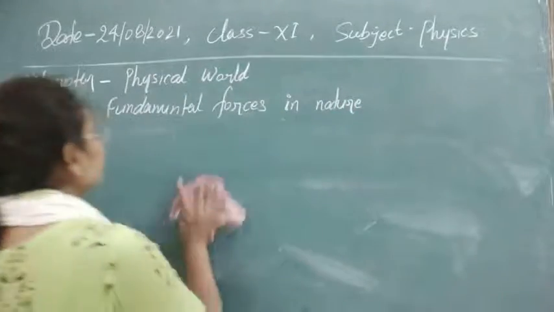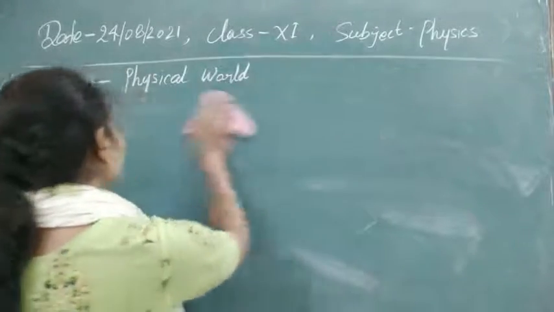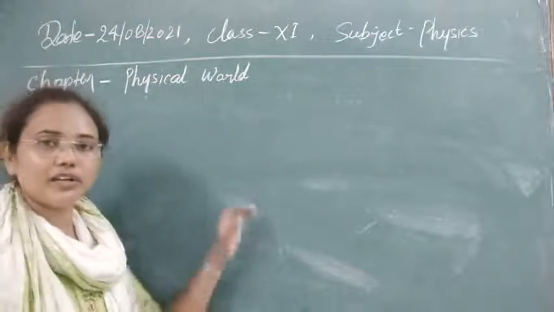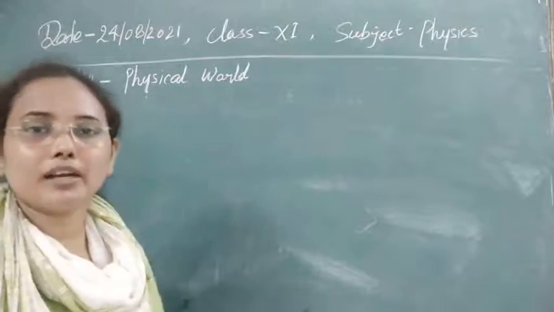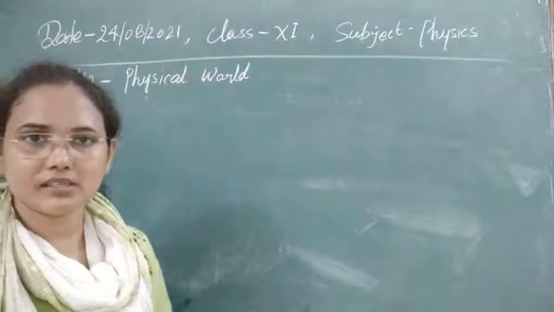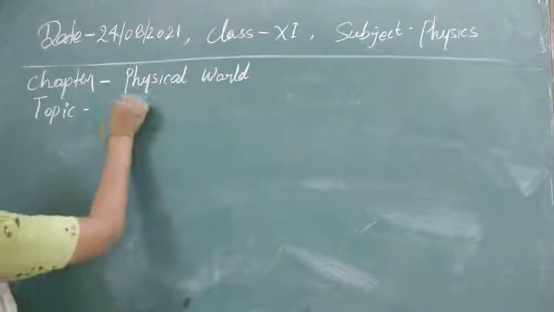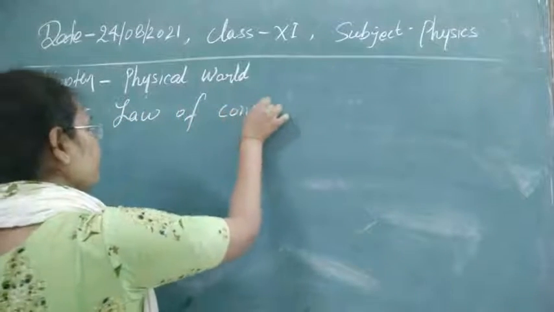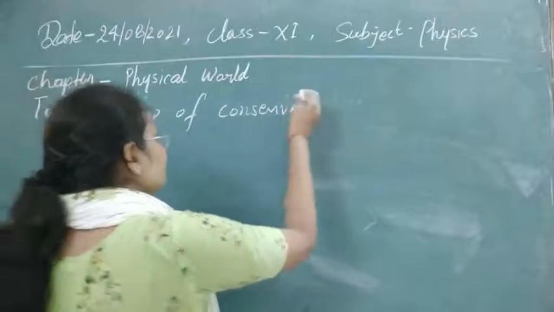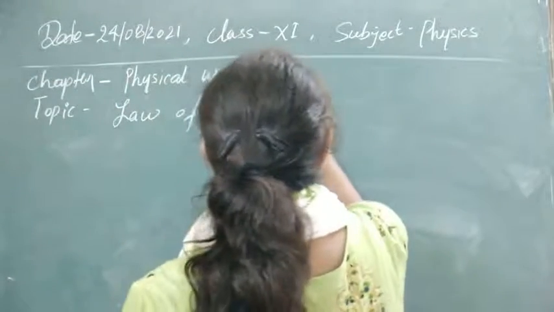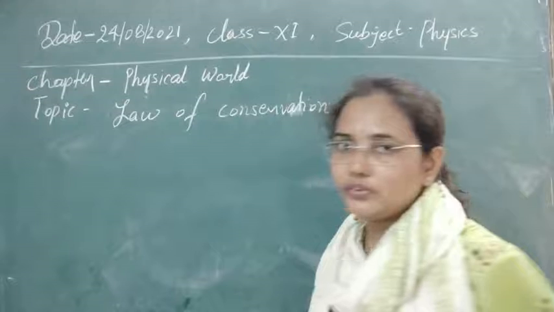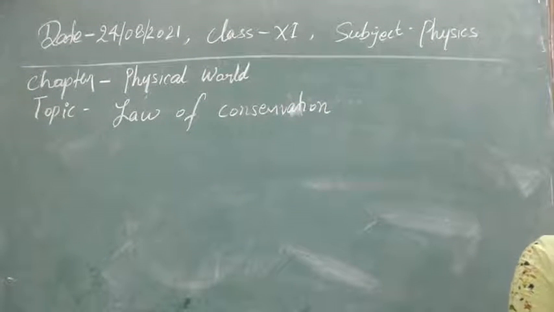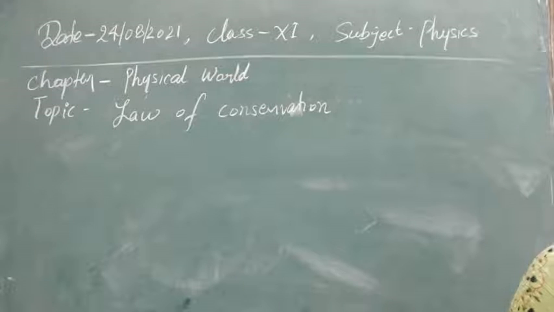Now after this, let's see the next topic in the physical world that you should know to understand physics. These topics are very important while we are moving through physics. So our second topic now is the law of conservation.